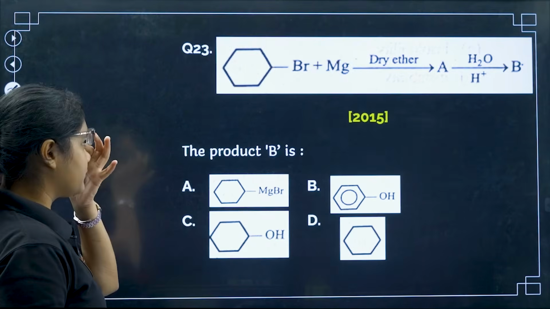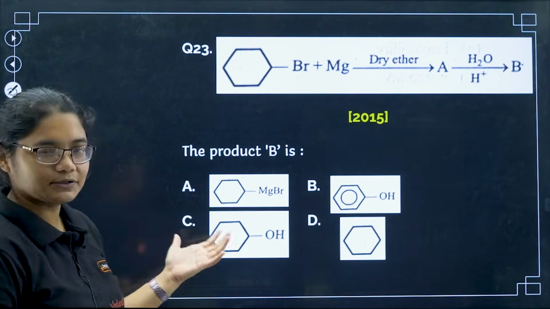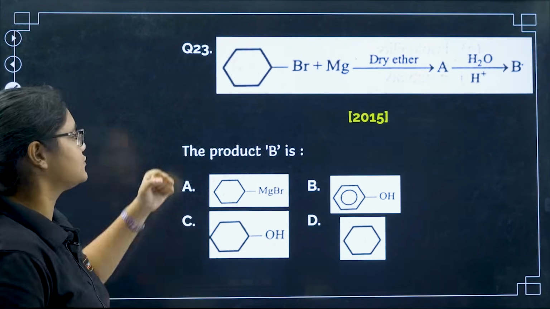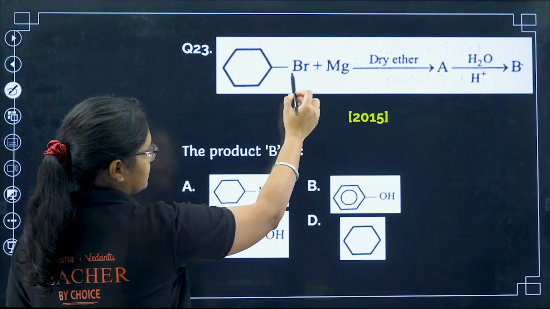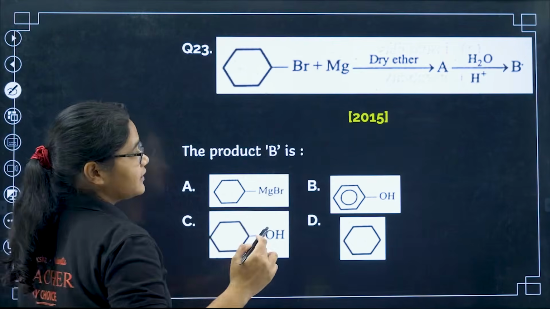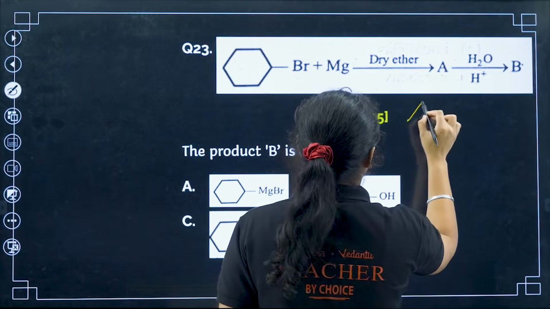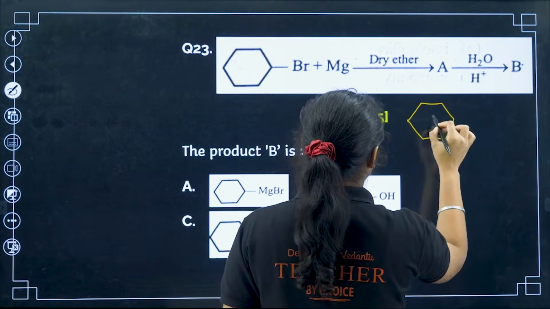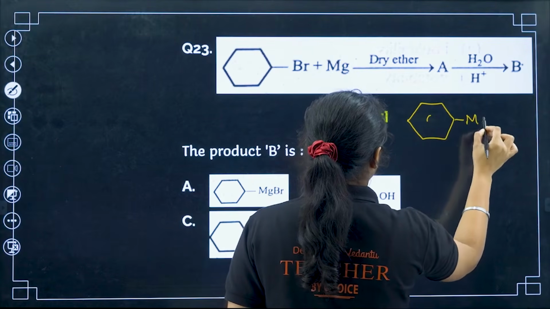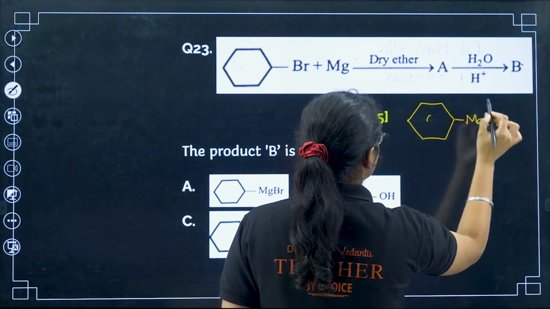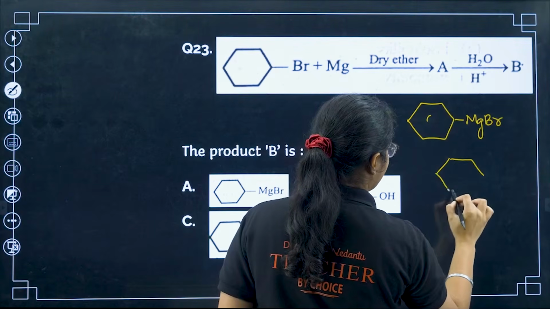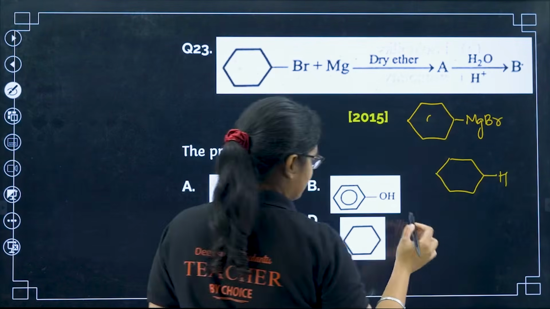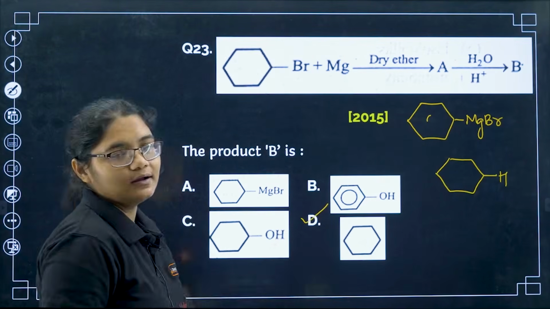Next, 23rd question. This is also an easy question. This question was asked in 2015. You have to find the product here. When you give Mg with bromobenzene, that is a Grignard reagent. So what product will I get here? You will get MgBr. And then when you give water, what will happen? This one will be replaced with H, right? So you will get benzene, which is your option number D.